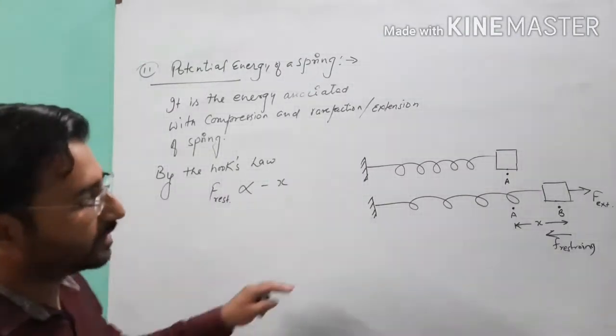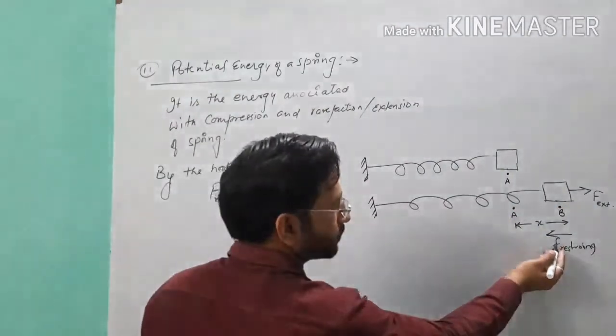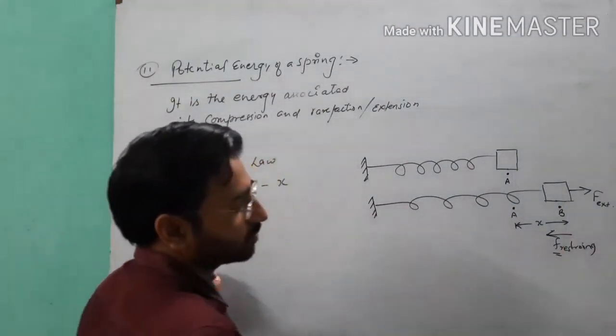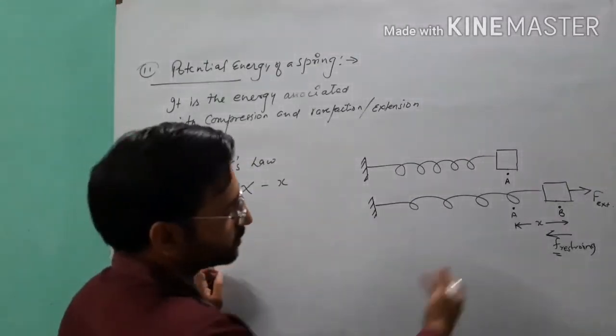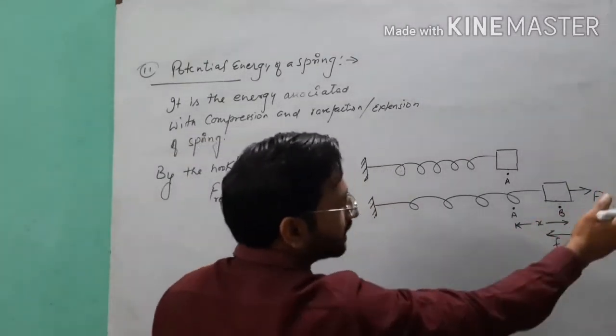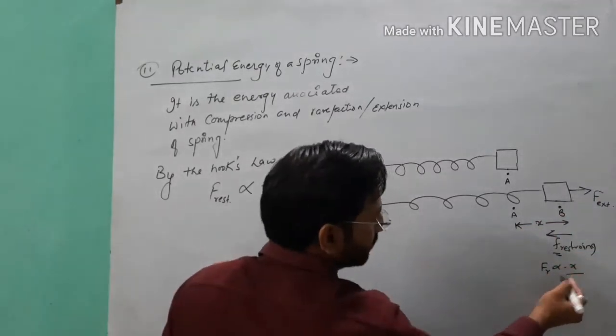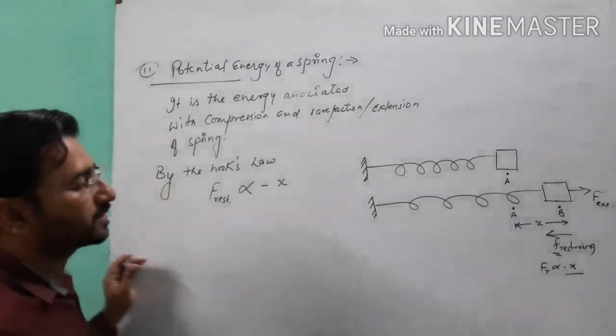We are applying a force in this right direction, so the restoring force will act opposite to the applied force, toward the initial position, and the displacement is toward the right. So that time the restoring force is the negative of the displacement of the body.